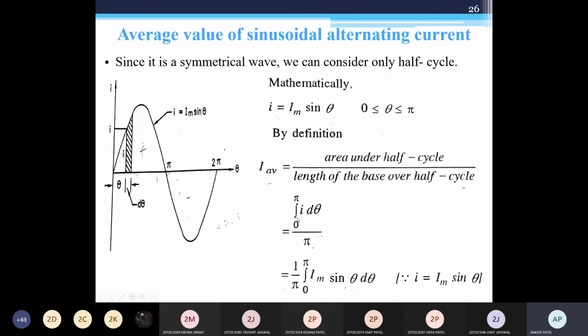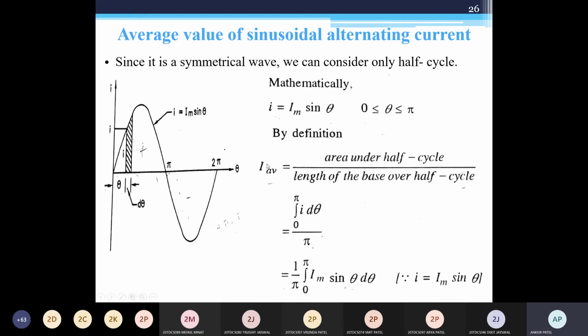What are you getting? I average equals 0.636 Im, or 0.637 Im. Im is the value of maximum current, or peak value of current. So in the data, if the instantaneous value is given as small i, that is your instantaneous value, and Im is your maximum value.